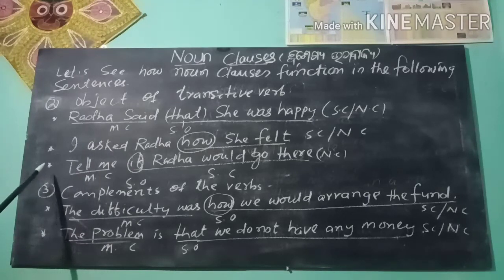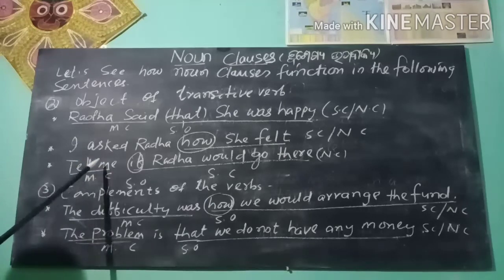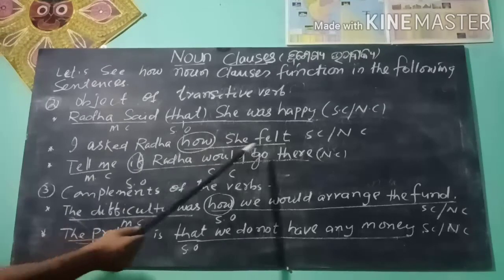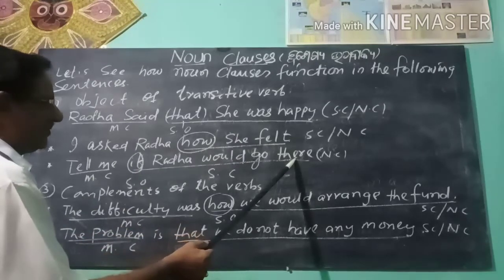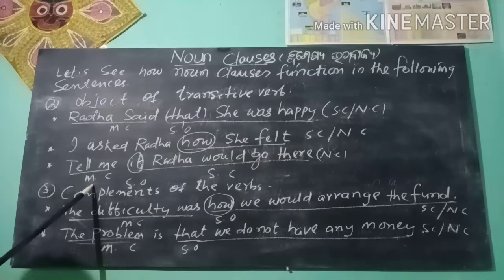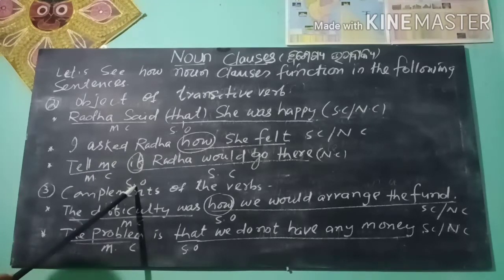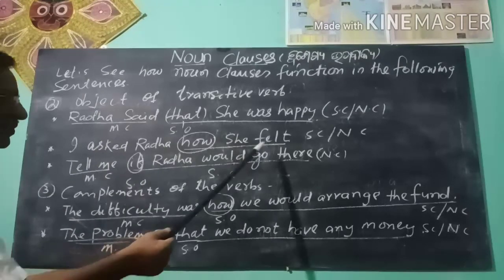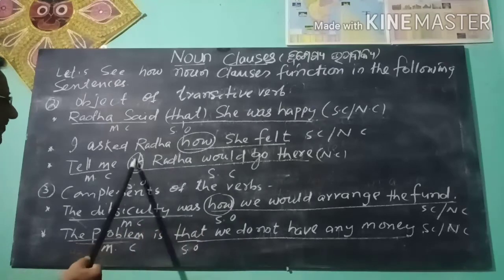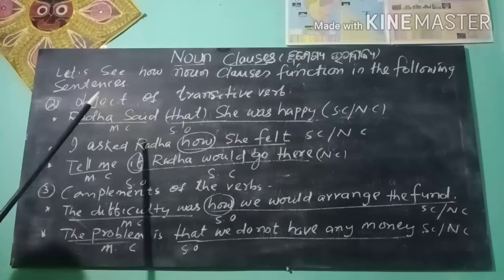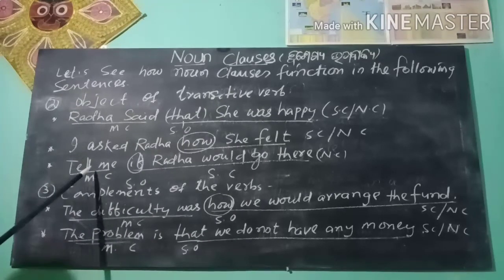Like this, next you see another example. Tell me if Radha would go there. If Radha would go there, the subordinate clause, works as a noun clause. Tell me is the main clause. If is the subordinator. Tell me what? If Radha would go there. So, if Radha would go there, a noun clause, works as the object of the transitive verb tell.